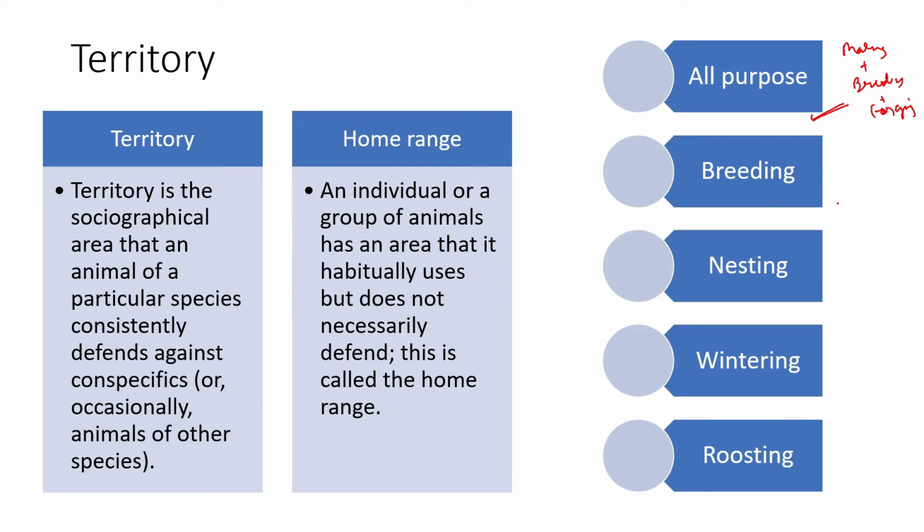A breeding territory refers to the fact that an organism might live in different regions but form together to defend a particular breeding territory or breeding society. Then there is nesting territory, which is usually maintained by females. A breeding territory is usually maintained by males. They make a group and form together, whereas nesting territories are usually maintained by females. They maintain the territory of a particular nest, and it is usually smaller than the breeding territory. Breeding territory also includes other factors, that is courtship, the act of mating, and everything, but in a nest we are just mentioning the nest and the residing areas.